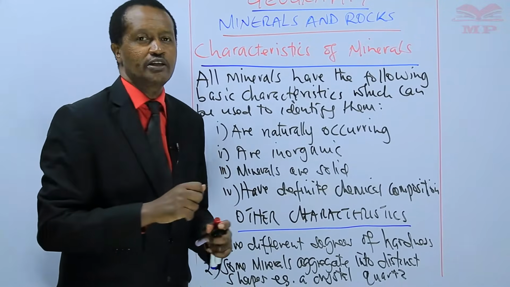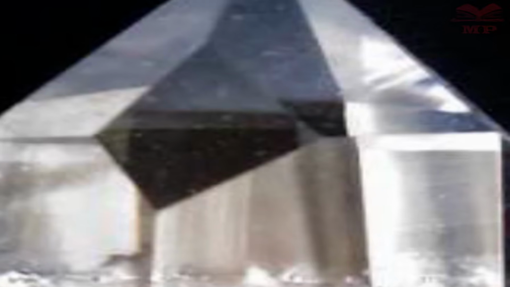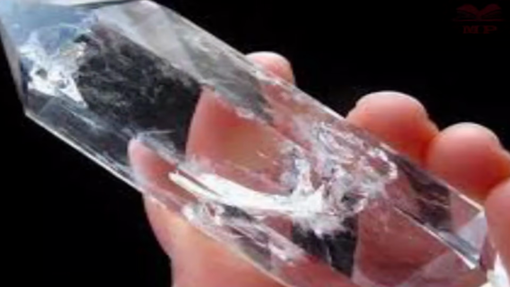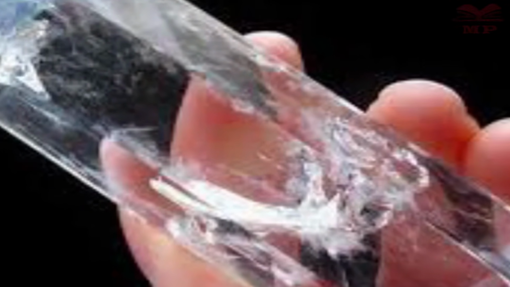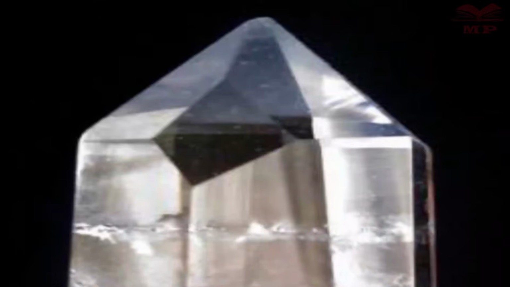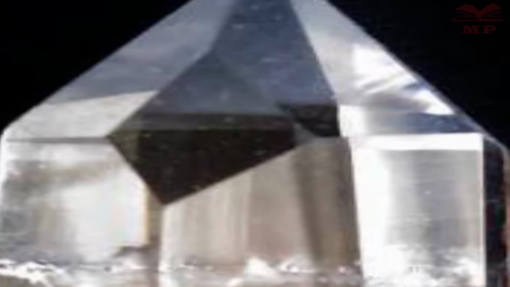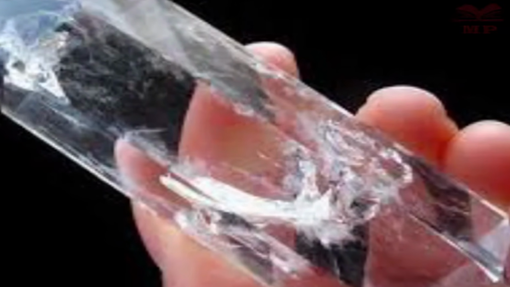That I'll show you in a diagram, learners. On your screen, you can see a 6-sided prism. That is what I mean, that some minerals aggregate into distinct shapes. For example, a crystal of quartz is a 6-sided prism.